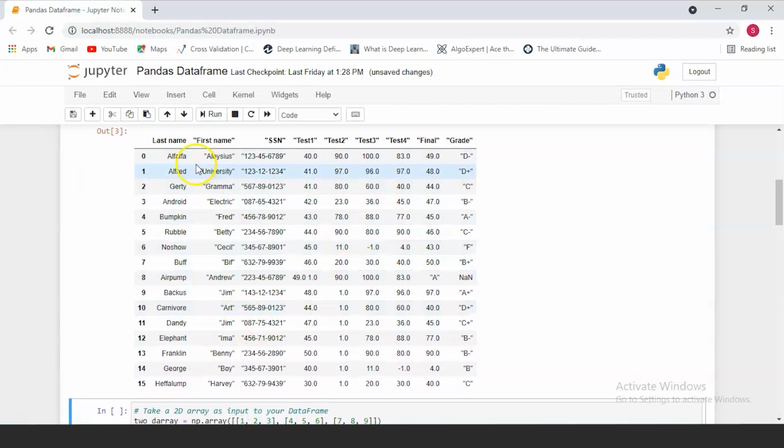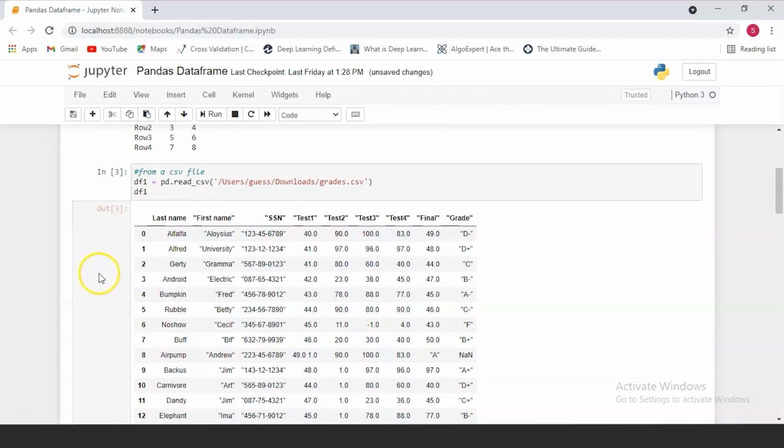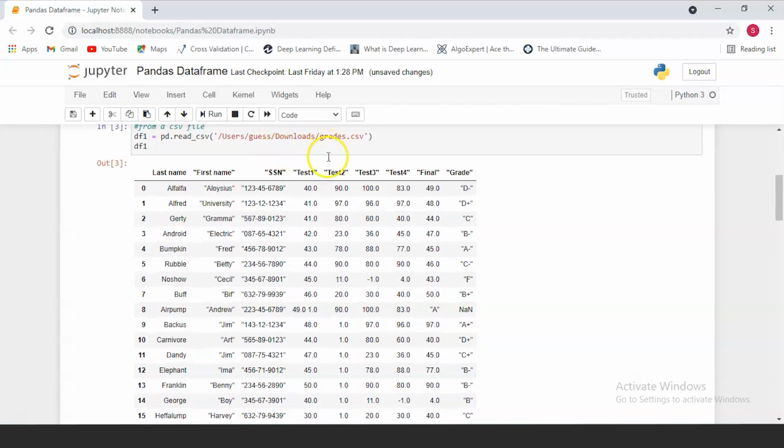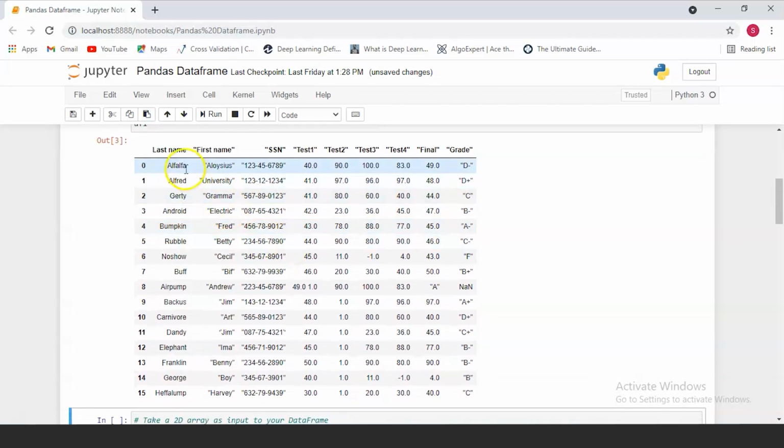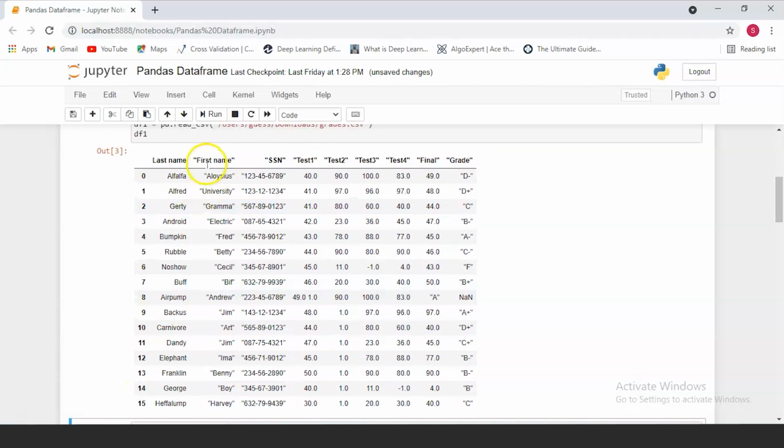So this is what our data frame looks like. The CSV file that we've used here is the grades.csv file. As you can see, it has 9 columns and somewhere around 16 rows. It contains the names of different students along with their SSN number and how much they've scored in various tests along with the final grade.